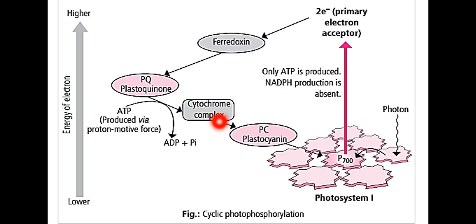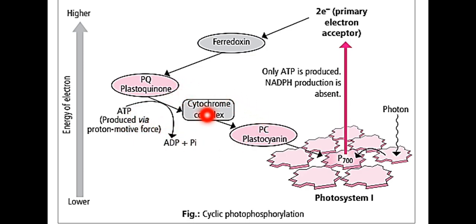The electron is donated to plastocyanin, but the proton is donated to the thylakoid lumen, so the lumen contains more protons, and they ultimately drive the phosphorylation of ADP.